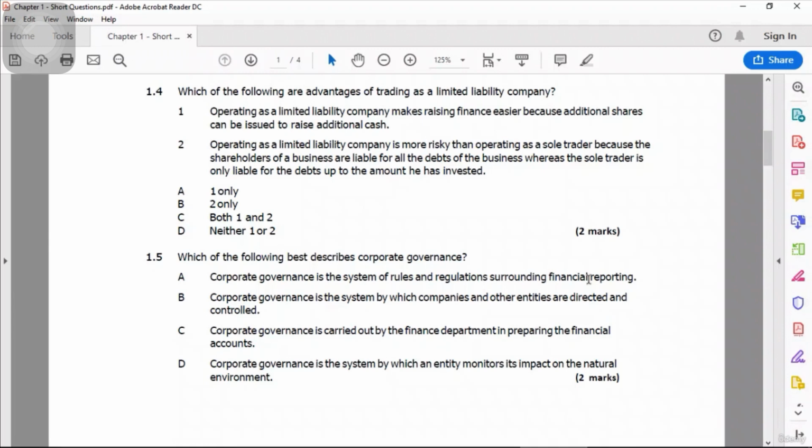Operating as a limited liability company is more risky than operating as a sole trader. Now there, just in the first sentence, there is a doubt, because it says limited liability company is more risky than the sole trader. It is wrong, because in a limited liability company, liability is limited, whereas in a sole trader, liability is unlimited. So sole traders have higher risk. Therefore statement number 2 is incorrect, and our answer choice is option number 1, statement number 1 is correct. So we can say that the answer is A, 1 only.